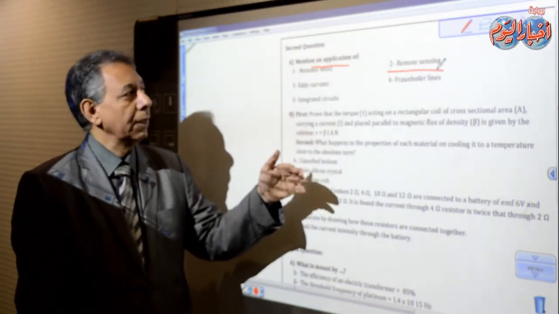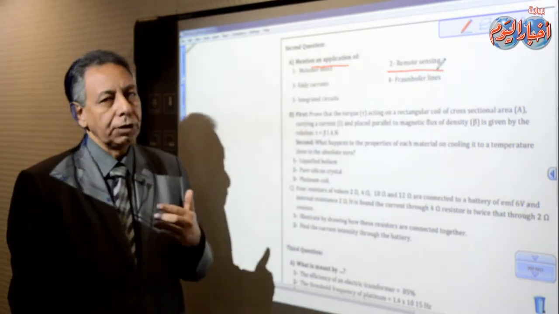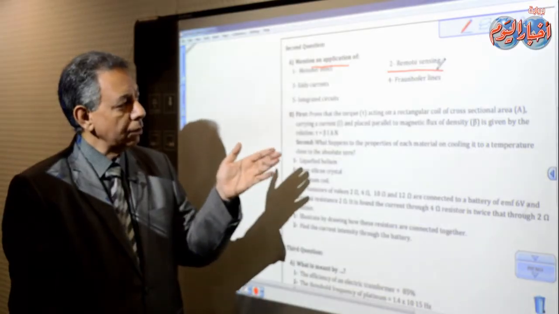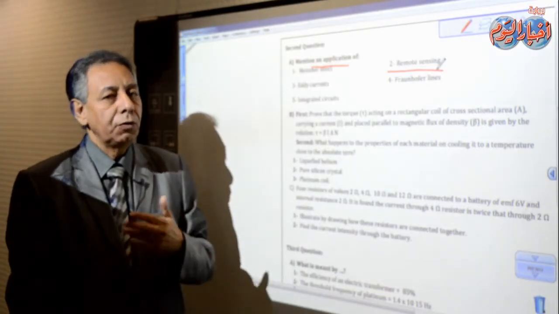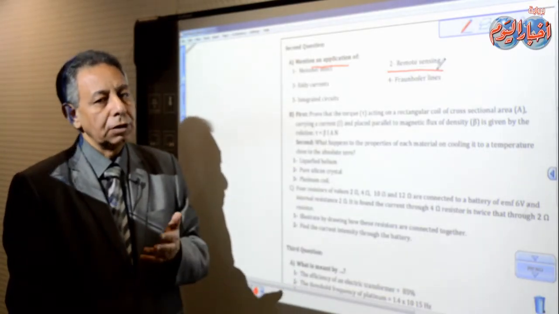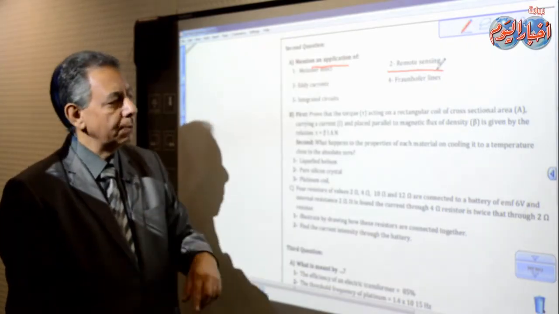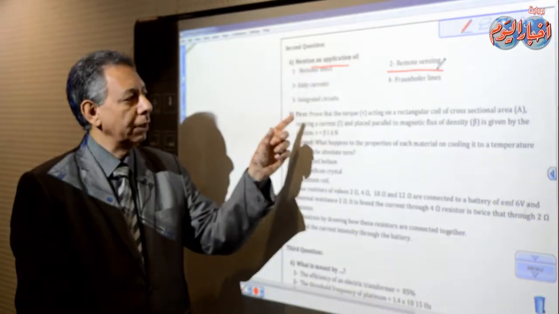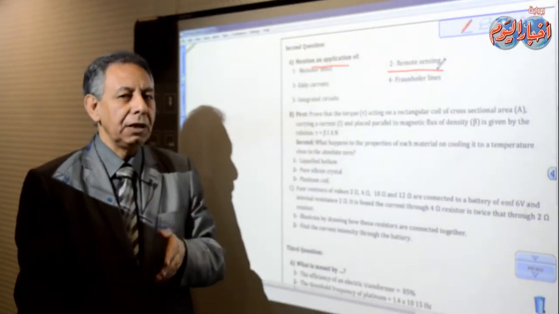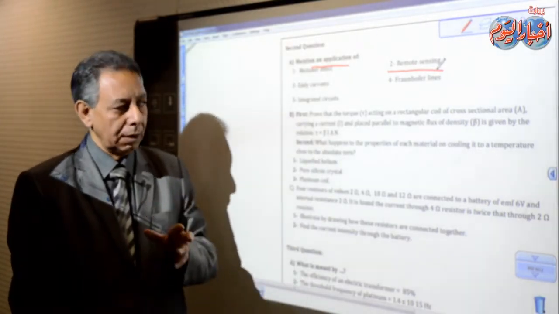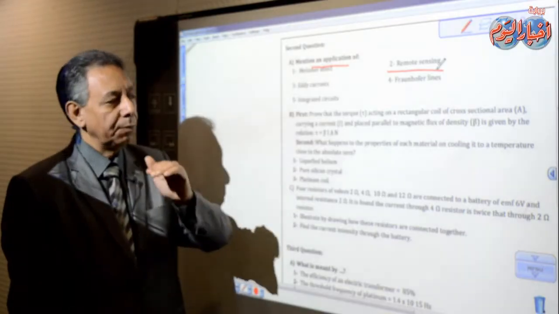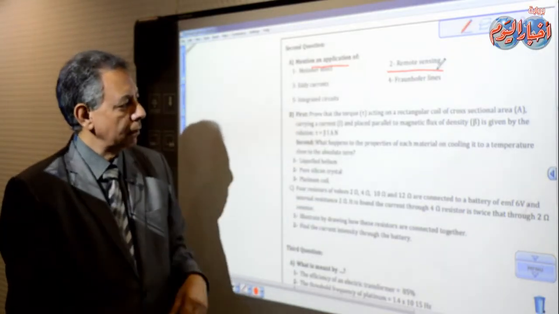Integrated circuits. Give an application for integrated circuits. In fact, integrated circuits are the basis for all electronics, either digital or analog. But especially in your textbook, there is an application for integrated circuits in the medical field for prognosis and diagnosis. So that is very important to remember, integrated circuits.